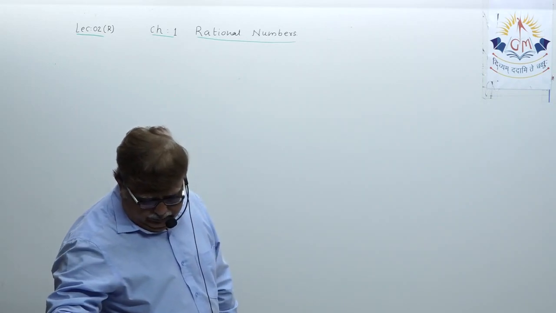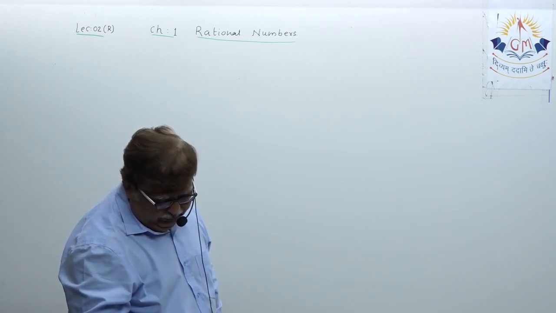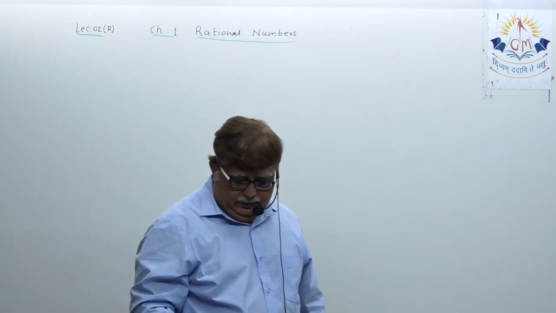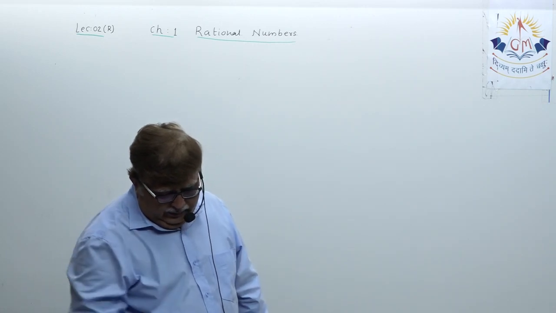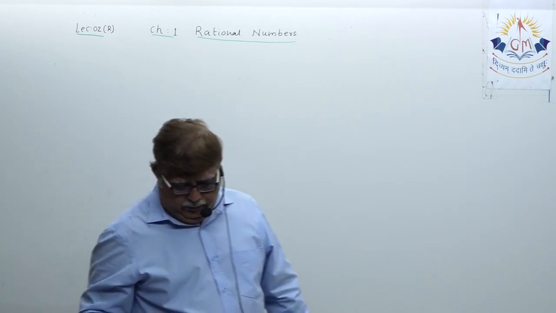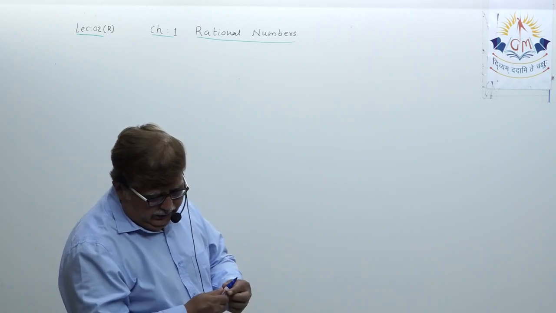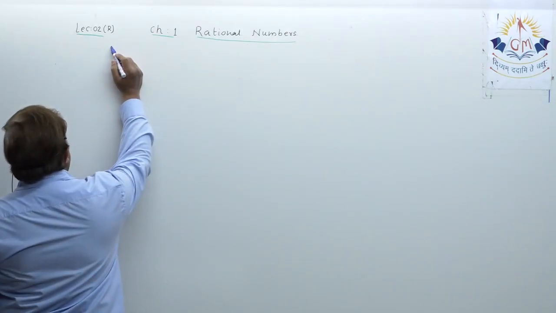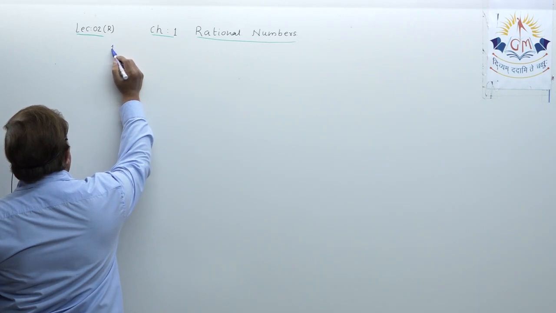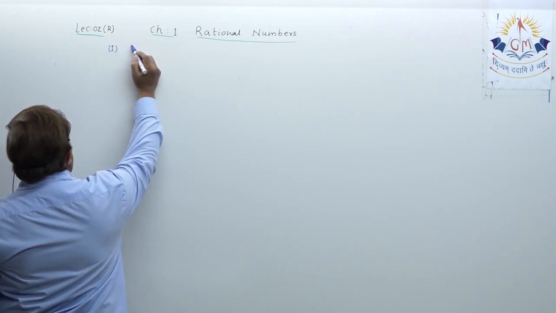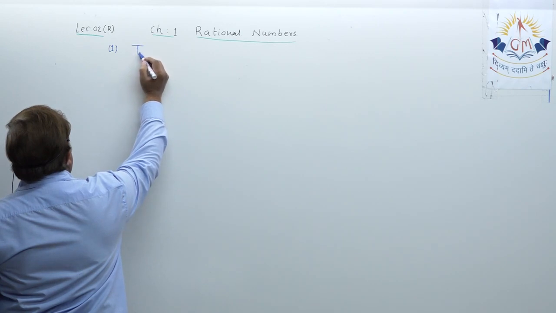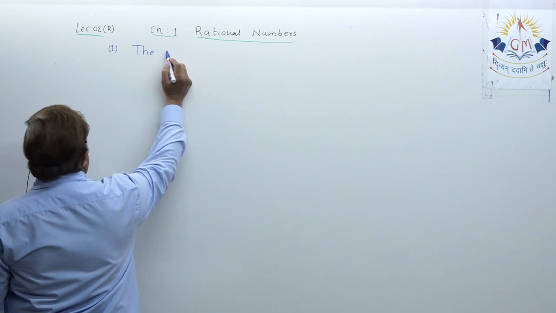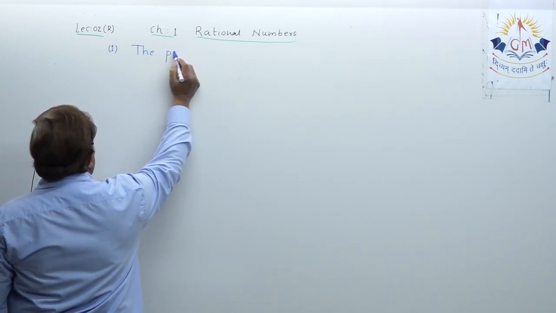For the revision, you understood this, okay? And the problem is like this. Let me write the problem for you. Just write down, this is problem number 1 in today's lecture. Note down and make your basic very clear, okay?